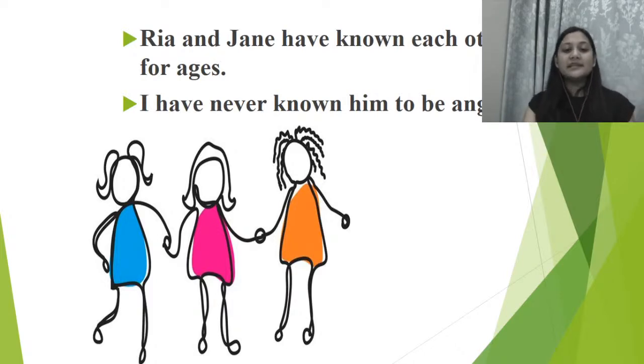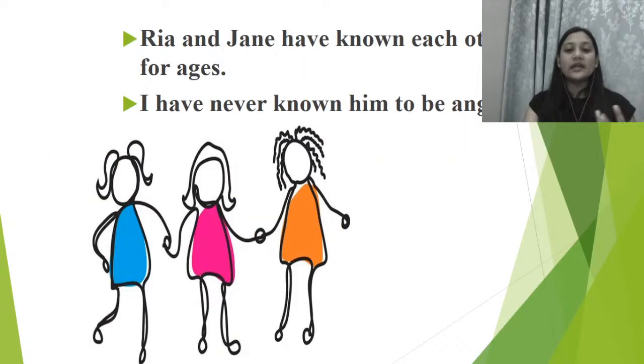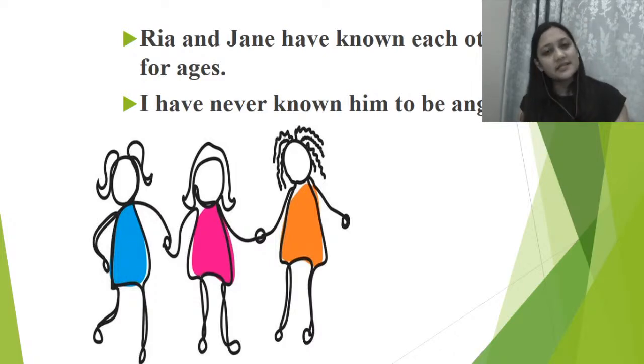तो रिया और जेन एक दूसरे को बहुत ज्यादा टाइम से जानती है, right? So we don't know. Maybe they know each other since their childhood. Maybe they know each other in like recent past, but they know each other. I have never known him to be angry. जितना मैं उसको जानती थी, I have never known him that he is an angry soul. Right? So time is not definite और हमें time पता भी नहीं है. Or for things that happened in the past, but it is not important when it happened. So I mean, we have got friends, right? We are like very good friends, and in that case, we are fine knowing each other. But हमें ये याद नहीं है कि I mean, in fact, I don't want to even tell you और मुझे खुद को भी याद नहीं है कि हम लोग कितने टाइम से friends हैं.